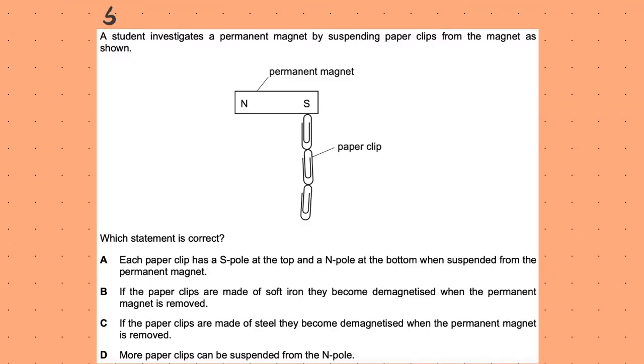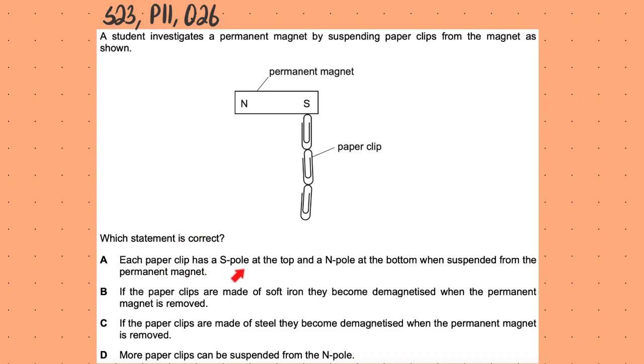This question is Summer 23, paper 1-1, question number 26. A student investigates a permanent magnet by suspending paper clips from the magnet as shown. Which statement is correct? Now we see the permanent magnet and we have the clips suspended from it. Which statement is correct?